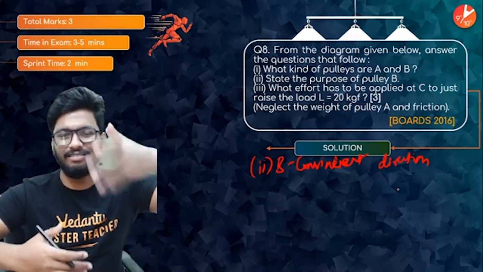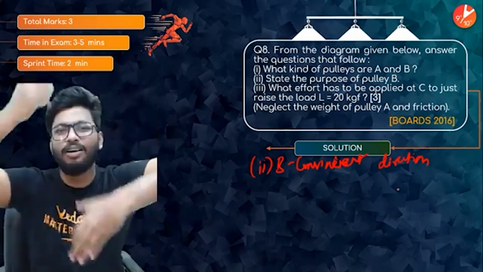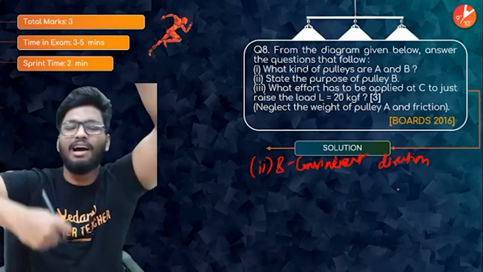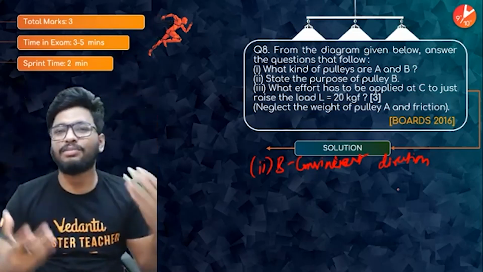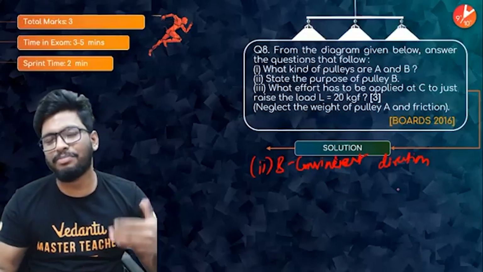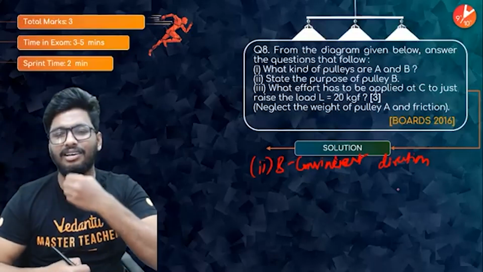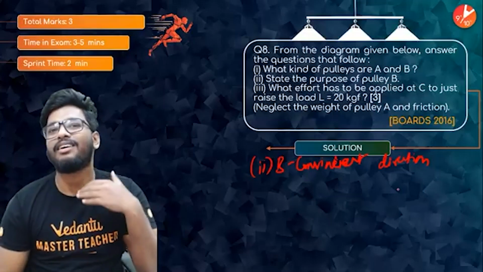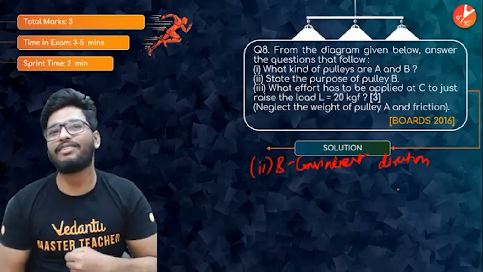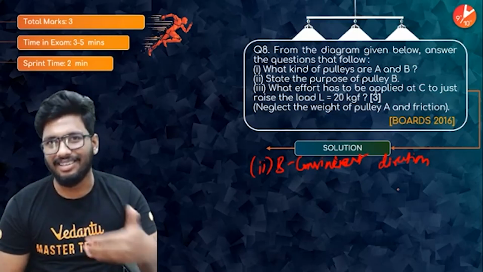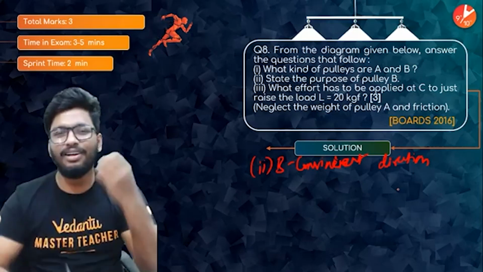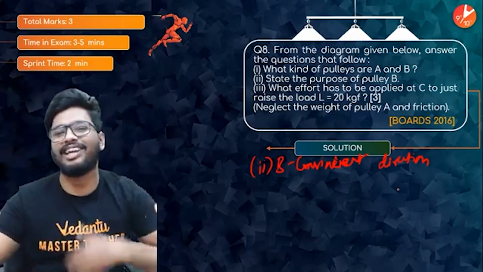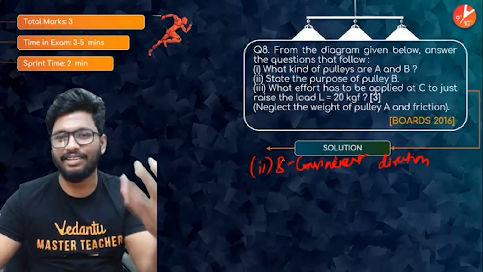Because if you have only a single movable pulley, you have to pull it up. The effort is put in the upward direction, which is much more difficult. But a single fixed pulley helps you go with gravity. So your direction of effort is going to be convenient, right? It's easier for you to pull it down than to pull it up. So that is why B is used.